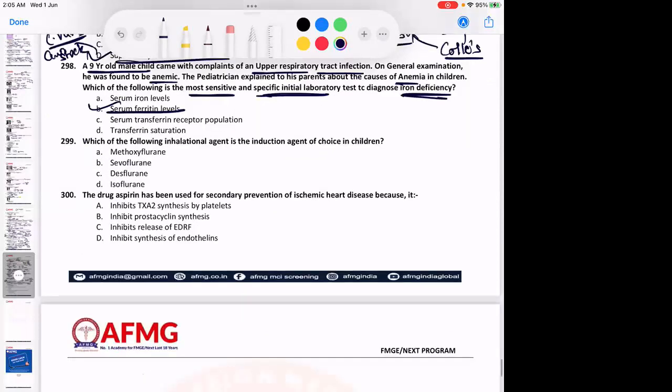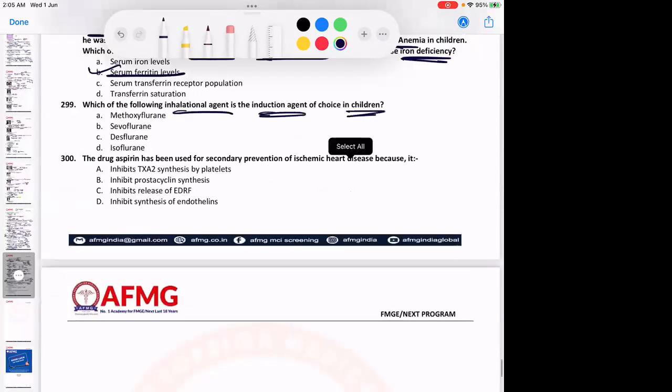Next, which of the following inhalational agents is the induction agent of choice in children? So induction agent of choice cannot be desflurane because it is an irritant. Patient start ही नहीं करेगा, वो लेगा ही नहीं. Okay. So the sweet smell is of sevoflurane. Therefore, the induction agent of choice, both in adults as well as children, is sevoflurane. In children, for maintenance also we use sevoflurane.